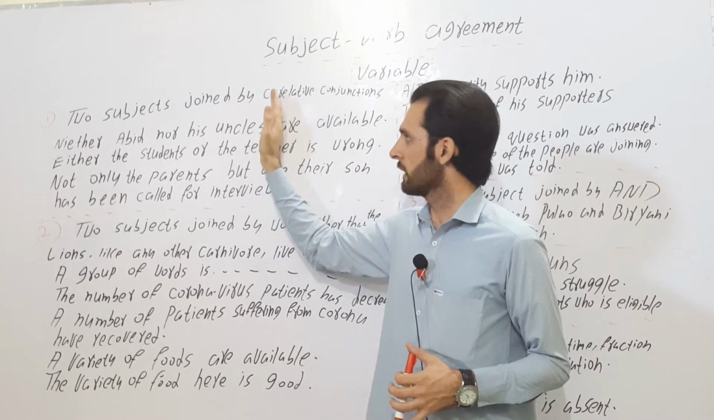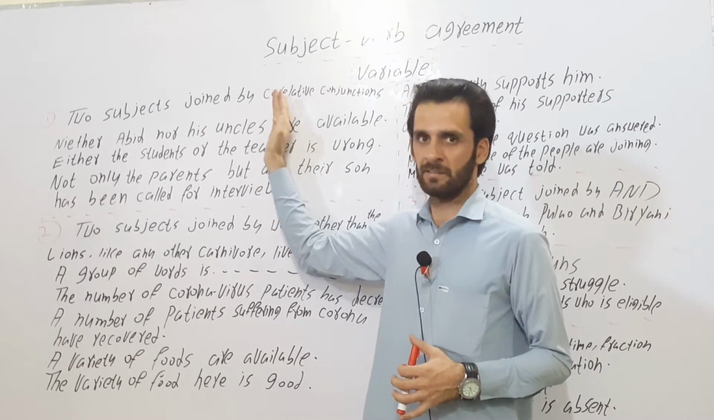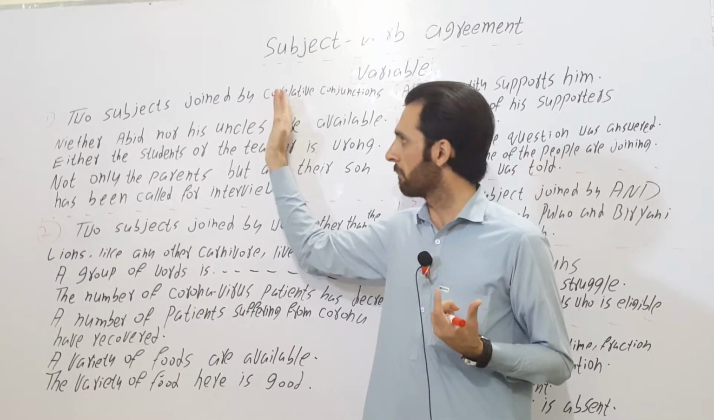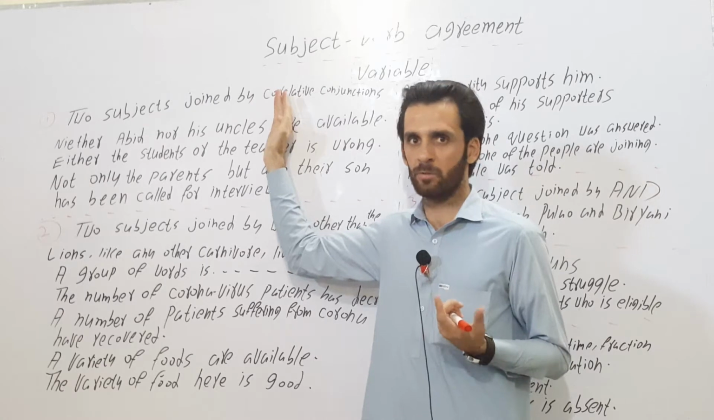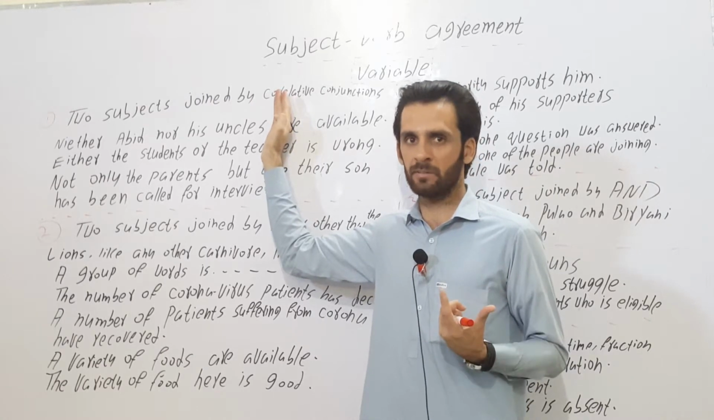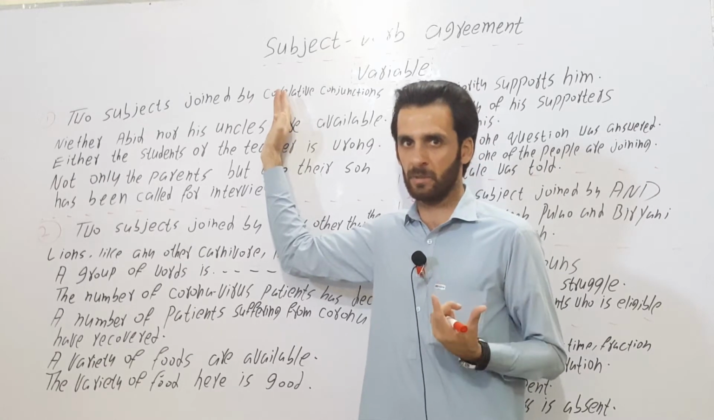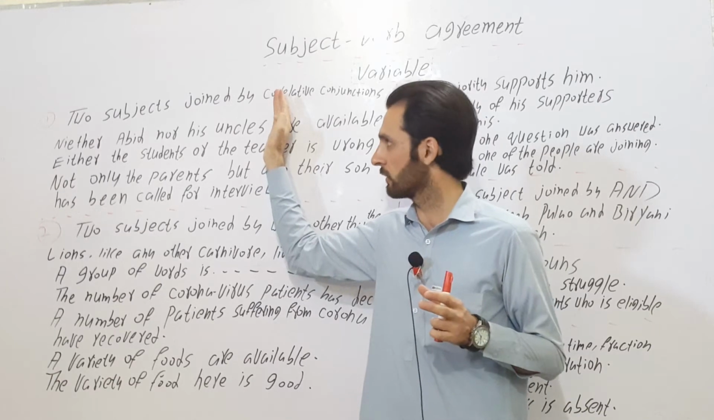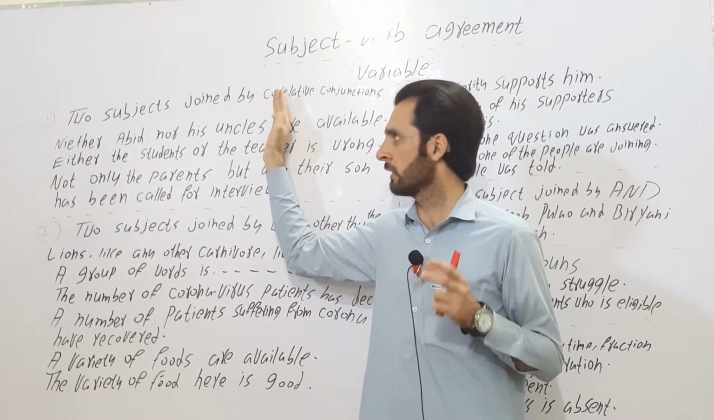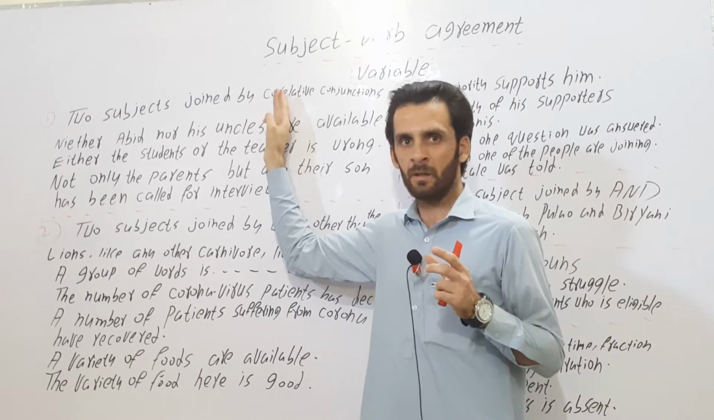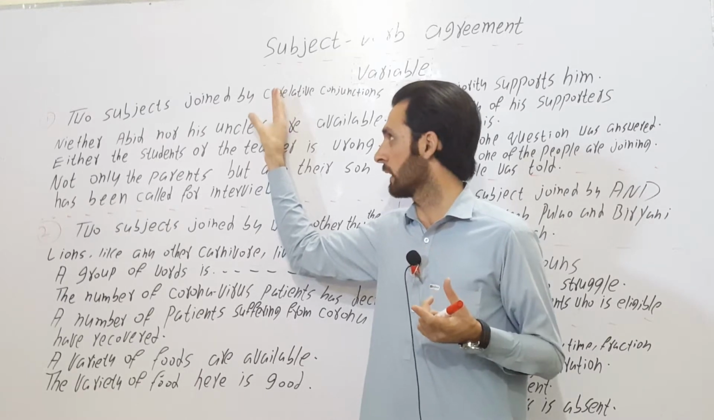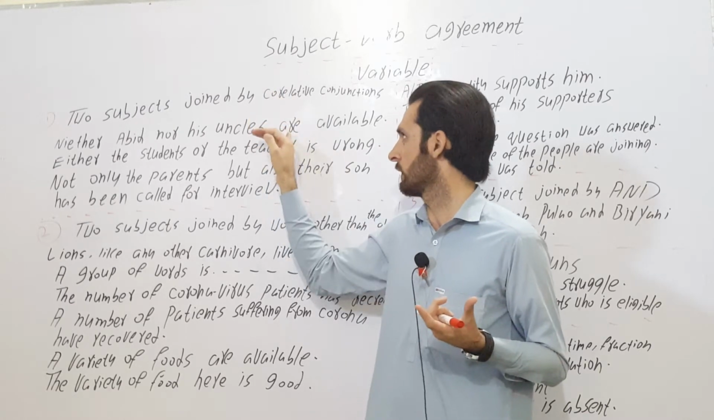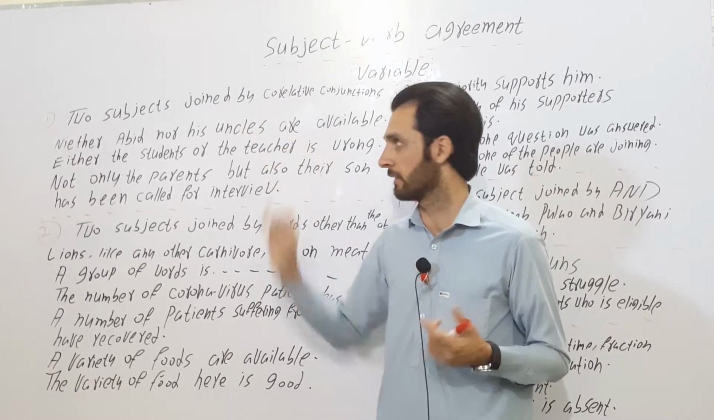Who are available? Neither Abid nor his uncles. This is the subject, and this subject has two words: Abid, his uncles. Two nouns. As I said, nouns can be compound. There can be multiple nouns occupying the subject slot in a sentence. Now these words are joined by neither, nor. So we will use a verb, helping verb or linking verb according to the last noun, his uncles. Here it is plural, so here we will use are, not is.